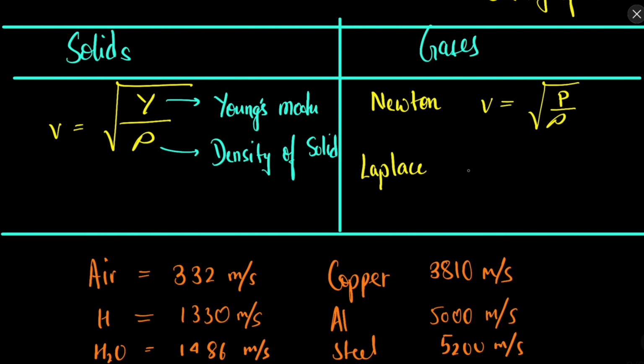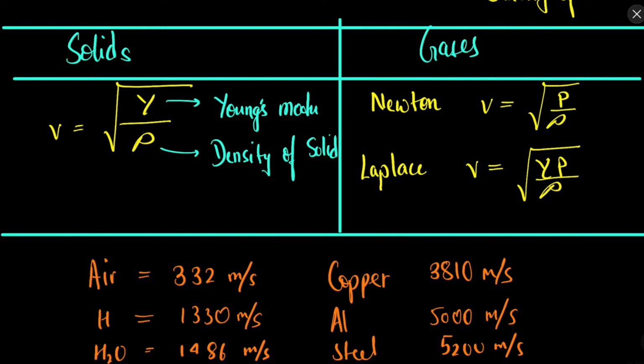So then there was a mathematician called Laplace. Laplace corrected this formula and he introduced another term called gamma. This gamma is the term which will be introduced in thermodynamics. Gamma is the ratio of Cp upon Cv, specific heat at constant pressure upon specific heat at constant volume. So Laplace corrected this formula and used it to correctly predict the speed of sound in gases.